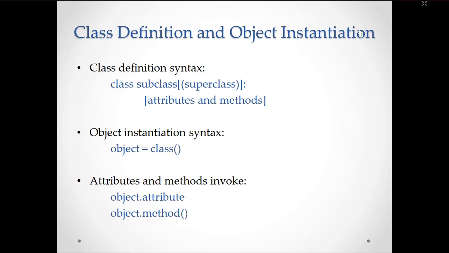Next, the class definition and object instance. The class definition will be like this: class subclass. If you want to extend a superclass, it must be written in brackets, the superclass. If you want to extend multiple superclasses, superclass A, comma superclass B, comma superclass C, like that. Next is the object instance syntax: object name and class constructor. The constructor should be called here. Next, attributes and methods to invoke: object dot attribute, just like C, C++ and Java, then object dot method.